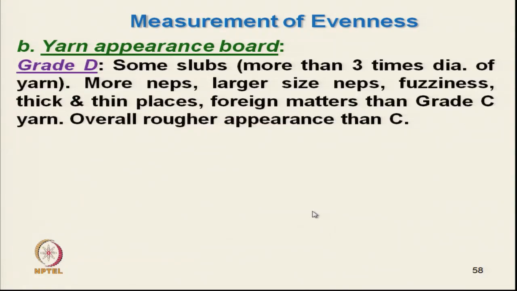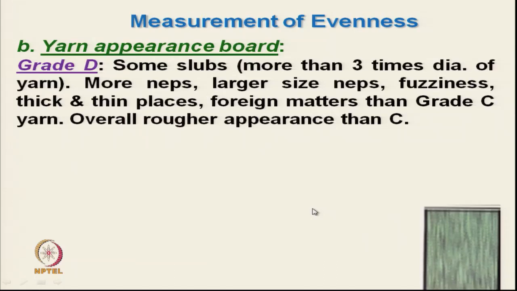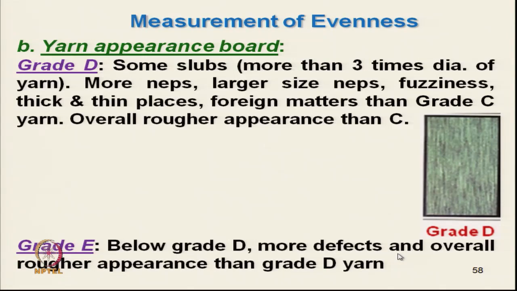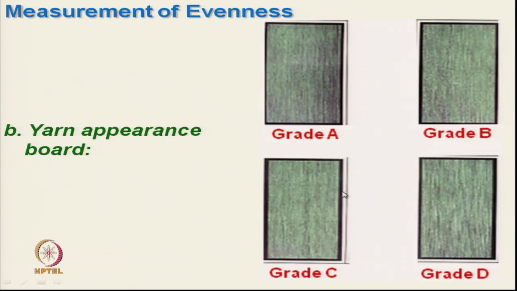Grade D is further inferior in quality, and there is grade E below grade D. Overall, we can place our board beside these and grade accordingly. This will give us an overall idea about the yarn quality. These are the different grades; this is the best quality and this is the poor quality.